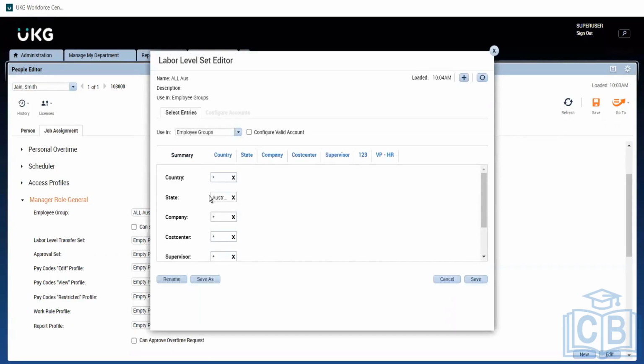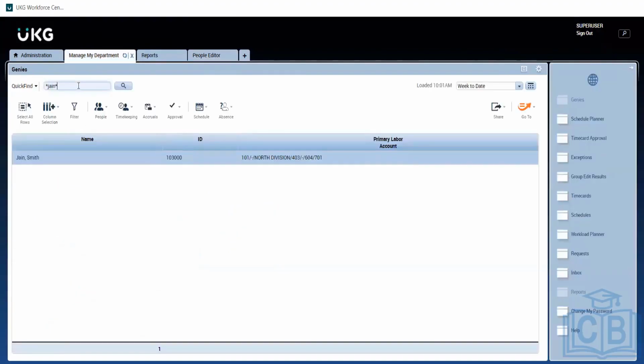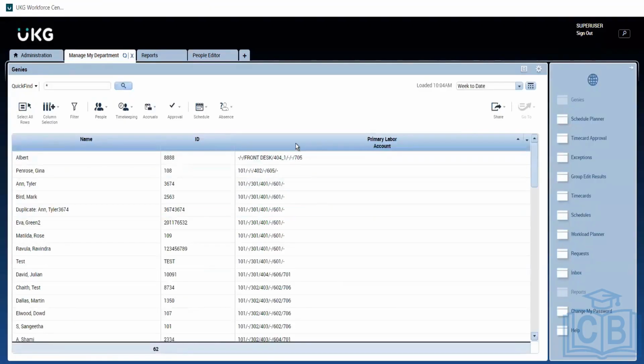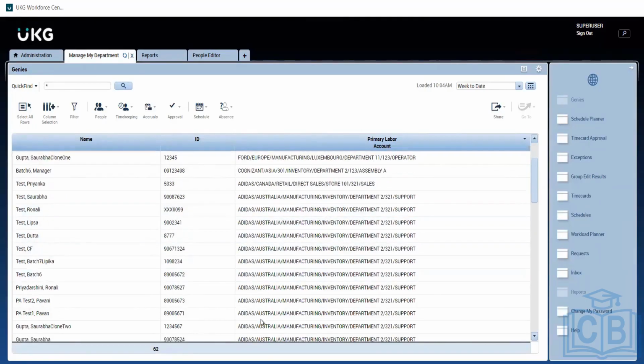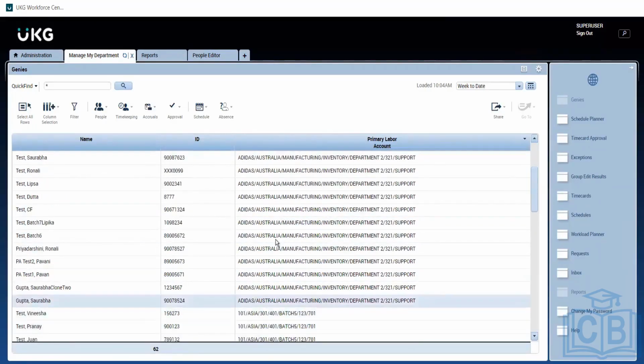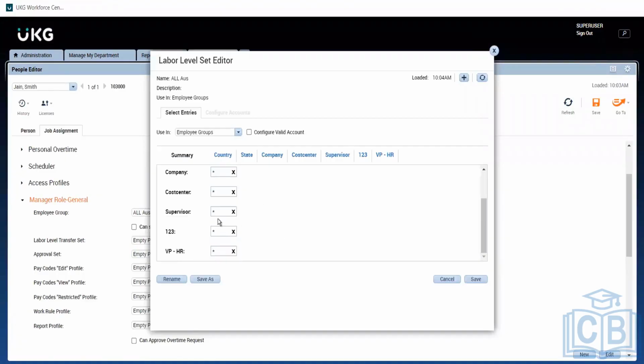You can see in the summary, whoever has the second value in the primary labor account as Australia, this manager will have access to. All these people, this particular manager will be able to access, view, edit and do everything. Clear how we are doing it?